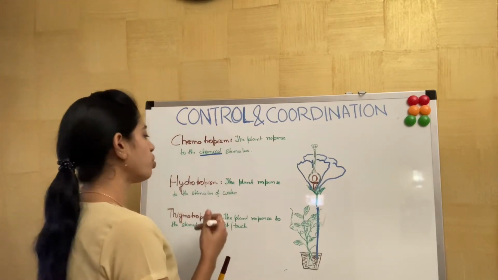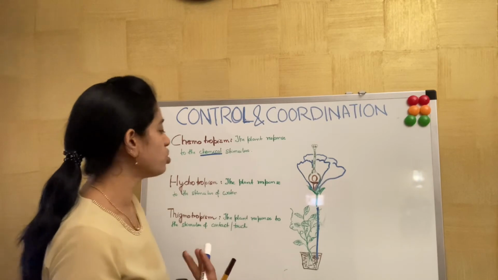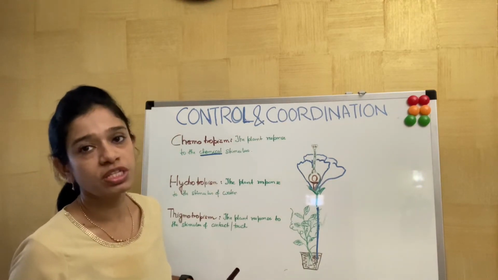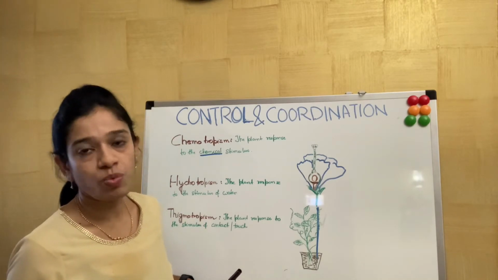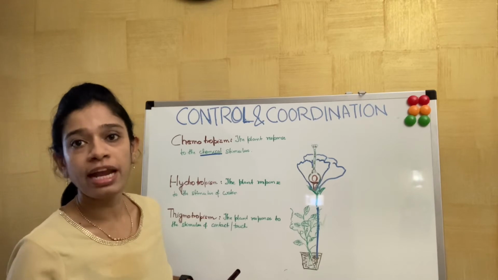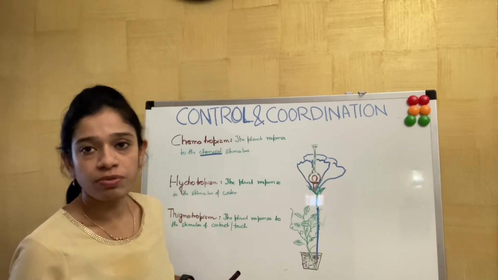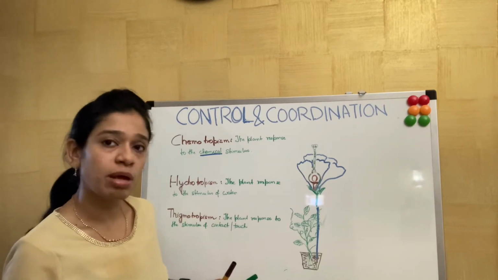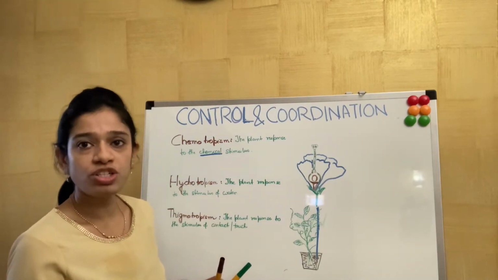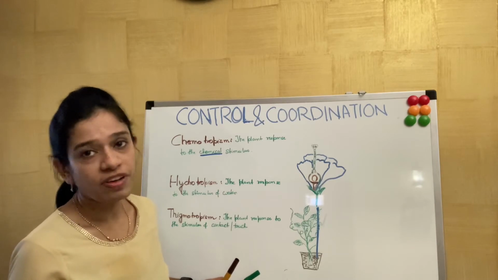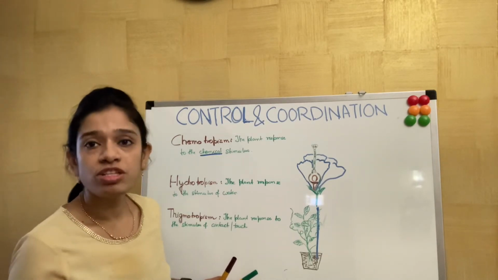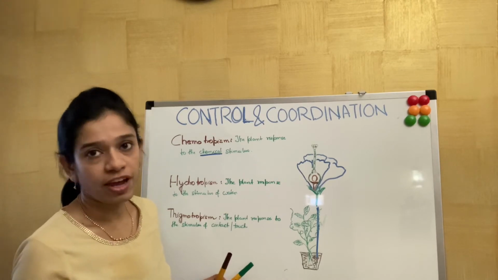Next is hydrotropism. The plant responds to the stimulus of water. We know that every plant always favors water. Wherever they find water, they will spread their roots towards it, so that they can get a sufficient supply of water. That always shows a positive hydrotropism, or positive response to the stimulus. But there is also an example of negative hydrotropism.